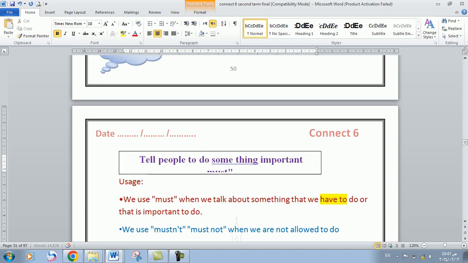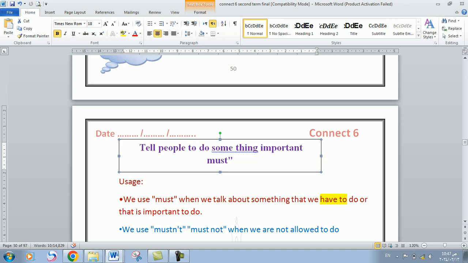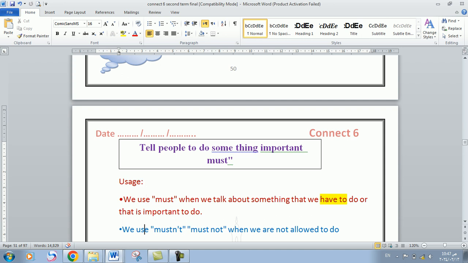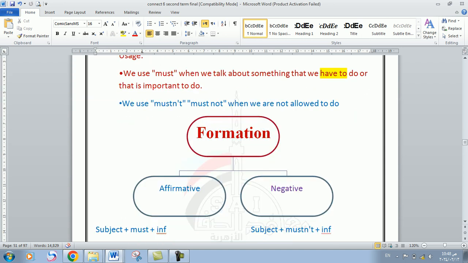What about the word mustn't? The word mustn't actually looks like the word must, but it means to tell people not to do something, because it's bad or it's dangerous or something like this. Okay? So the word must means to tell people to do something important, while the word mustn't means to tell people not to do something because it's dangerous for them. Okay? We use mustn't or must not when we are not allowed to do something.